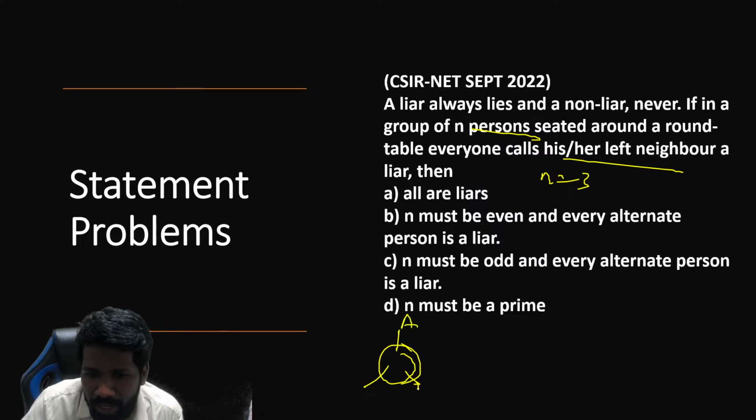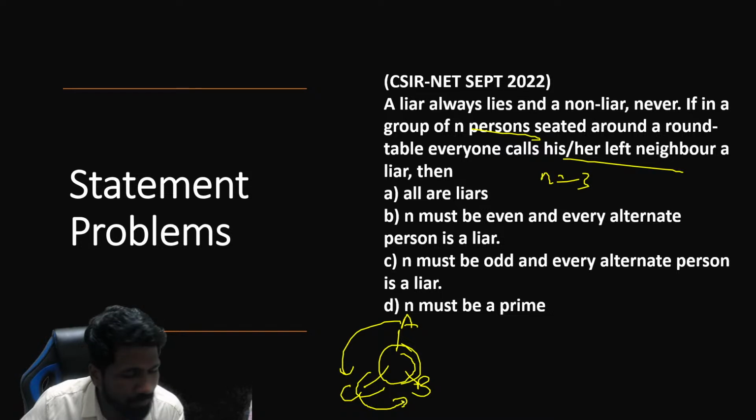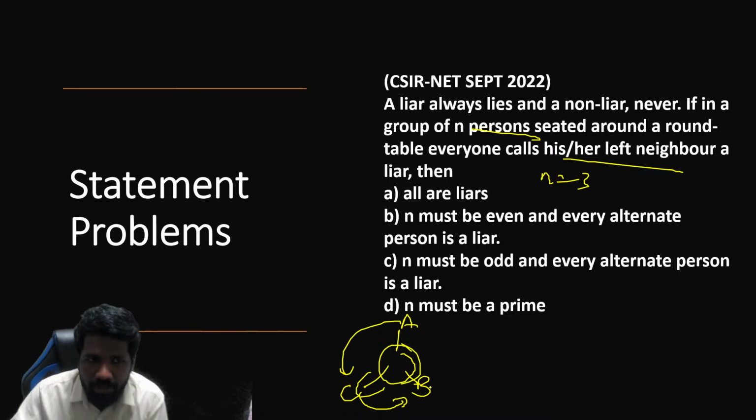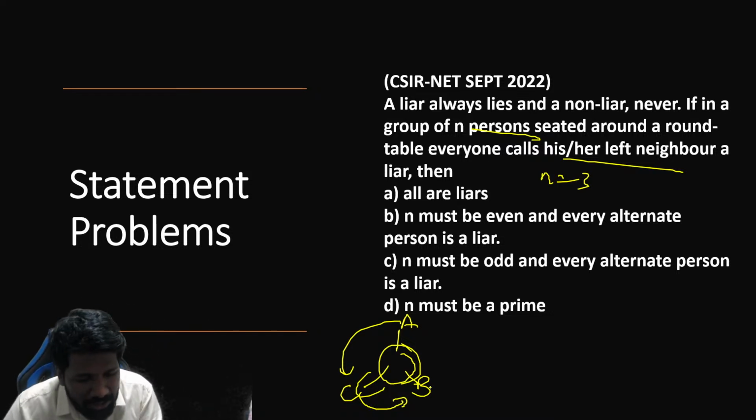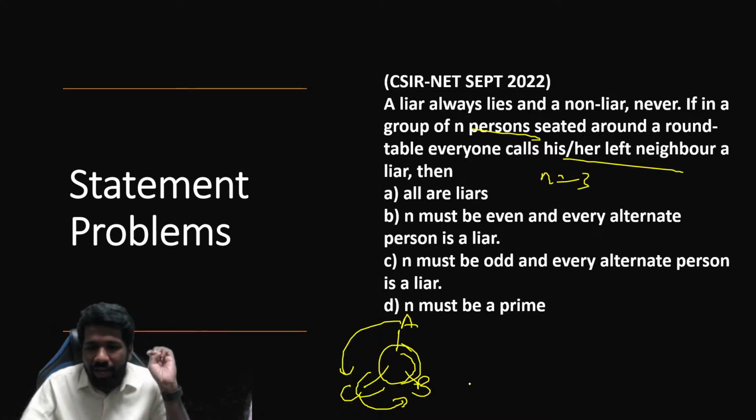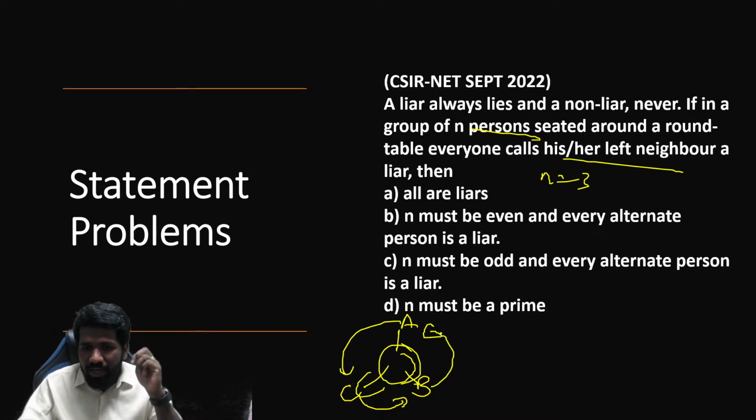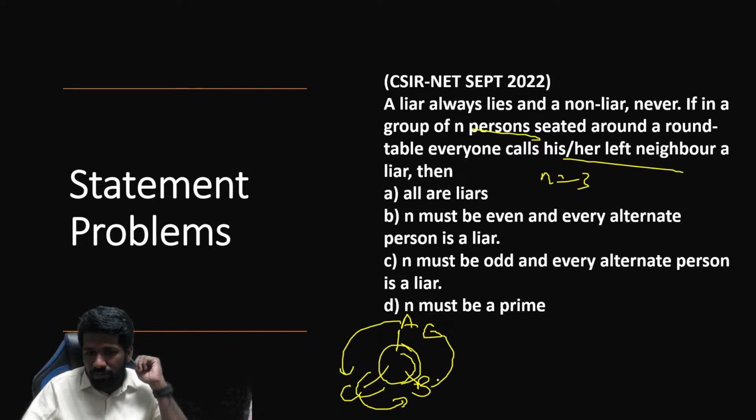If A, B, C are the 3 people, A's left neighbor is C, right, in the anti-clockwise direction. C's left neighbor is B. This is a hybrid question. The idea of both statement related problems and seating arrangement questions is involved here. B's left neighbor is A. So A is calling C a liar, B is calling A a liar, C is calling B a liar. That is what the question says.